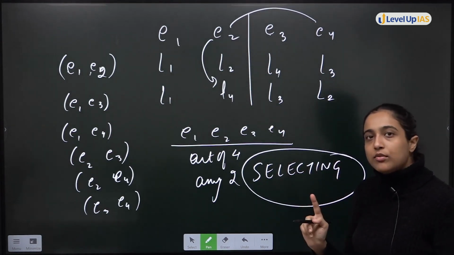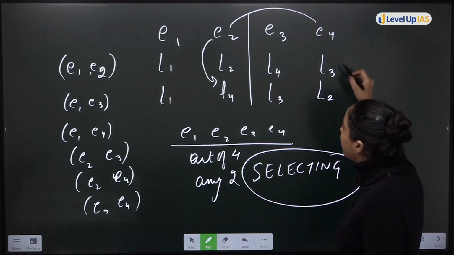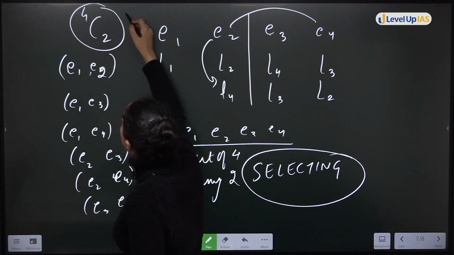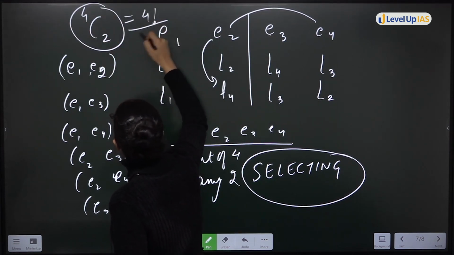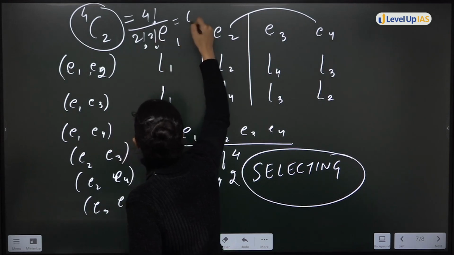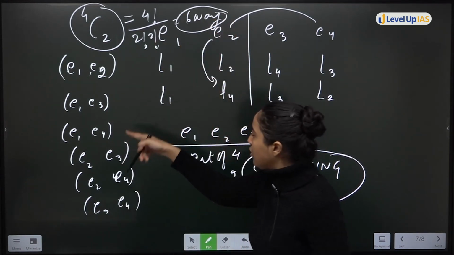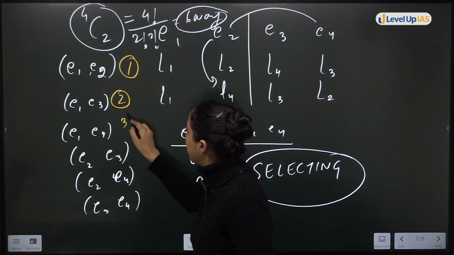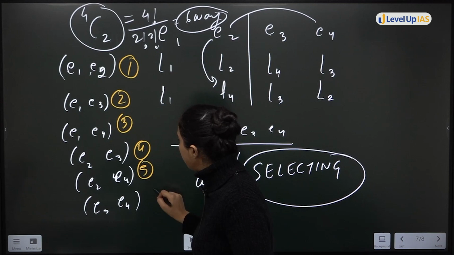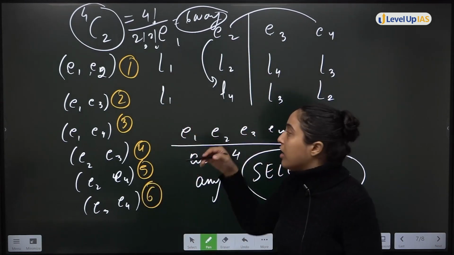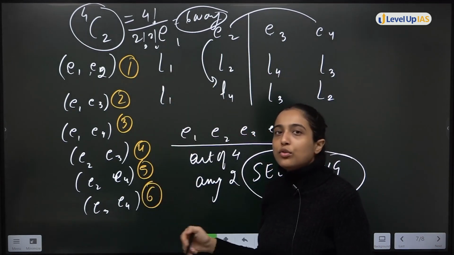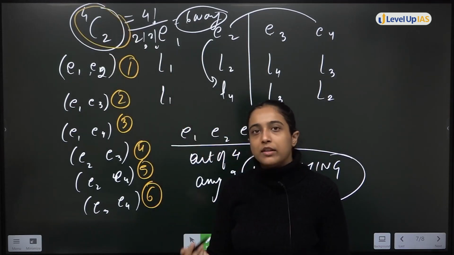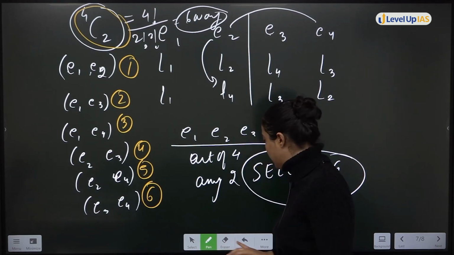Selection. Selection is what? Combinations. So, combination of what? 2 out of 4. 4C2. How many ways are there? 4 factorial divided by 2 factorial, 2 factorial. In 6 ways. And you can count from here also the number of ways that we have gotten. 1, 2, 3, 4, 5, 6. If you want to do it manually, you can do this. If you want to do it using the formula, you can do this. 4C2. Out of 4, select any 2 which are correct. Okay? So, in 6 ways.